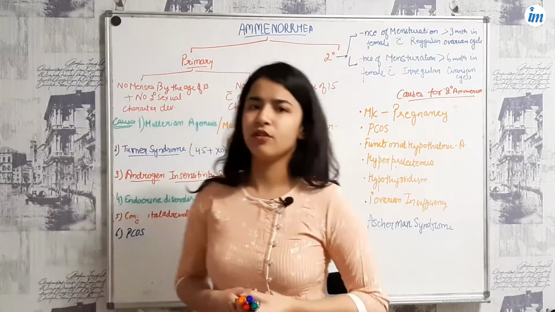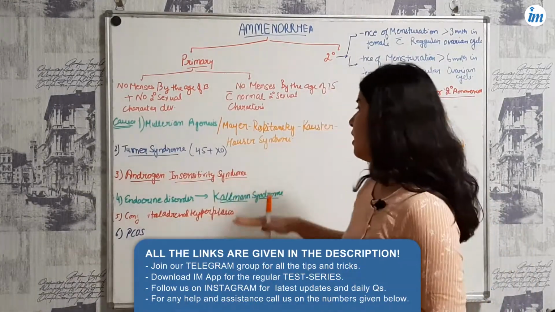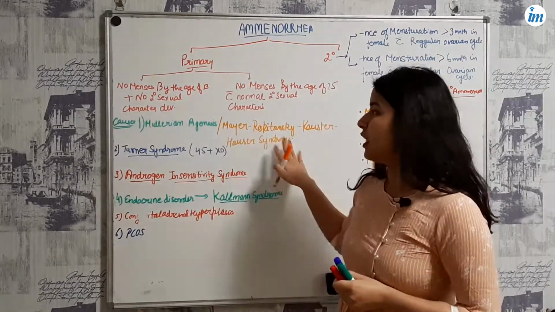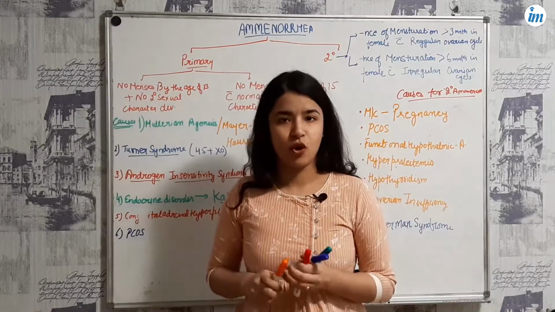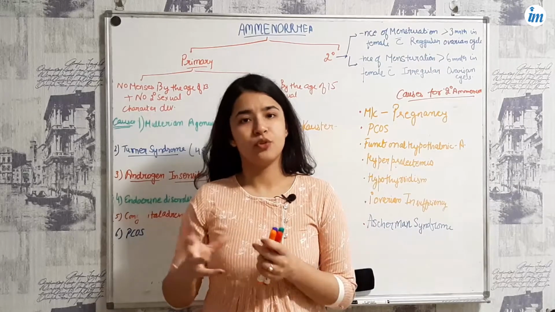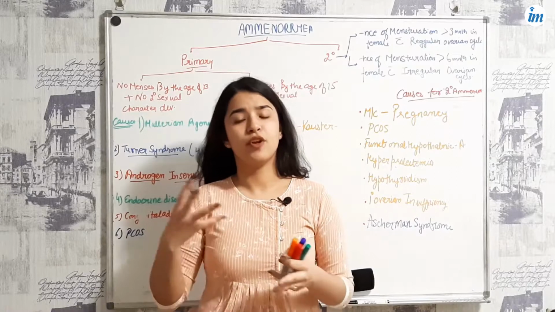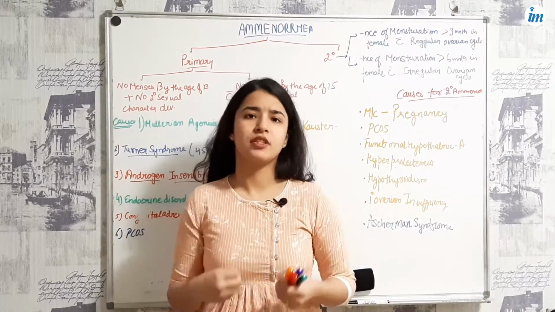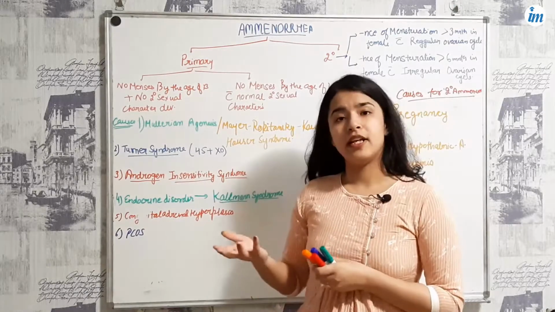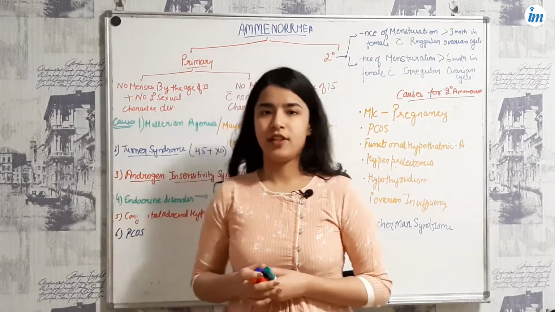The most important cause is Mullerian agenesis, which is also known as Mayer-Rokitansky-Kuster-Hauser syndrome. Generally it is because of a structural abnormality. The Mullerian duct in a female is responsible for developing the fallopian tube, the uterus, the cervix and all the female reproductive organs. In a male, the corresponding duct is the Wolffian duct.